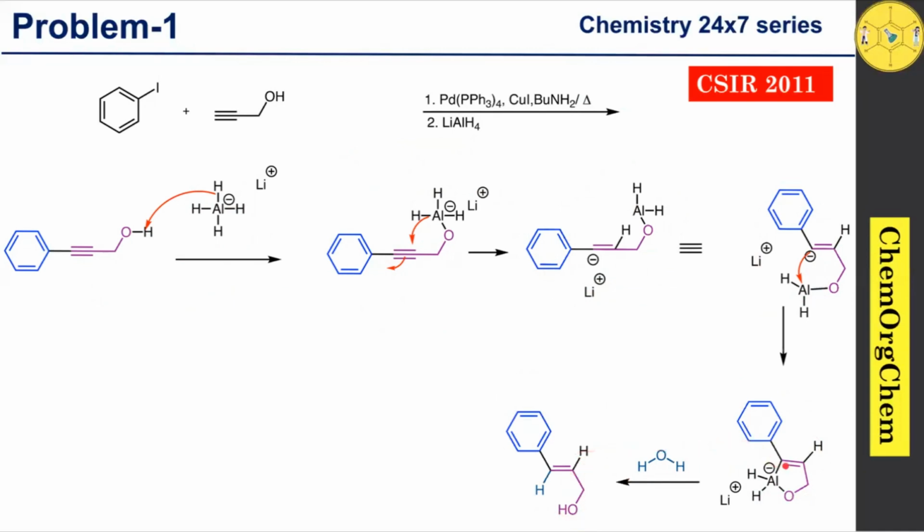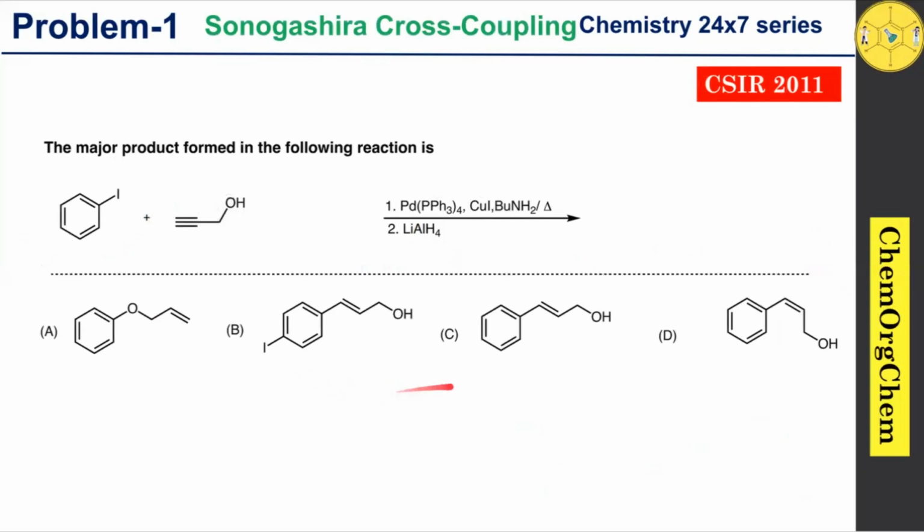Here you can see that this particular carbon is electron rich, so it readily abstracts the proton from water, which produces this respective product. Here the most important point is the generation of the trans alkene as the final product. So let's move to our question. As per our discussion, among the four answers, the correct option for this question is option C.